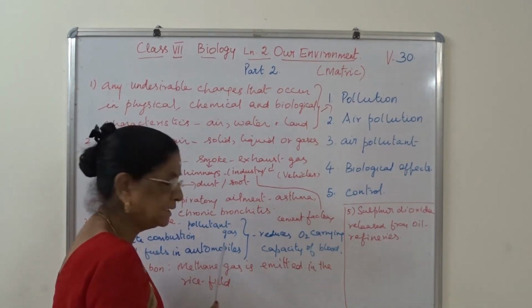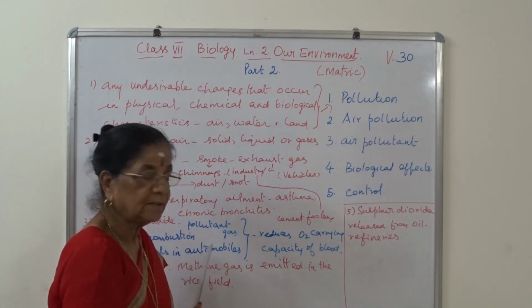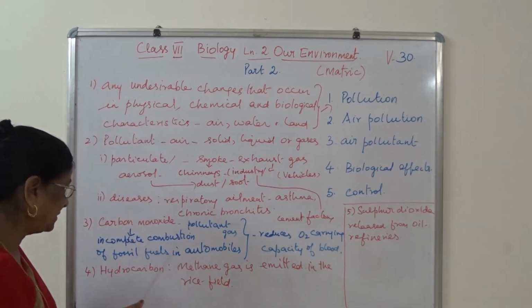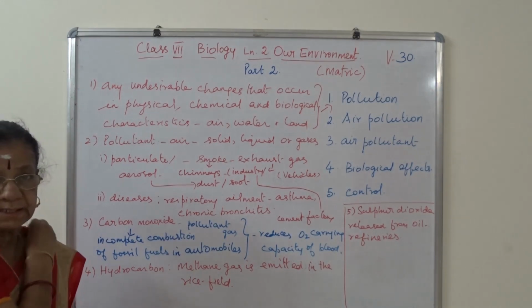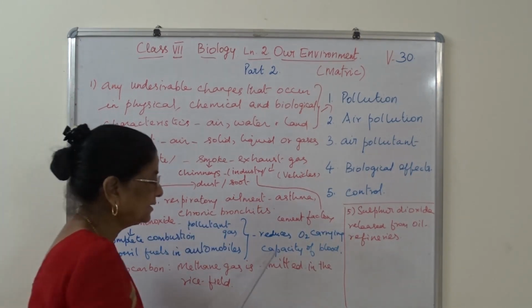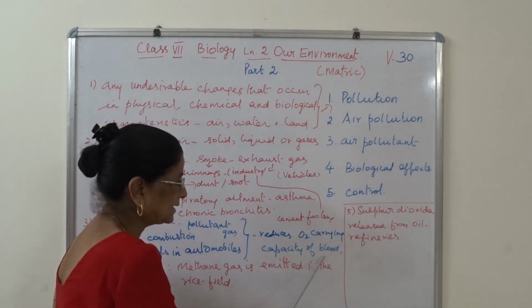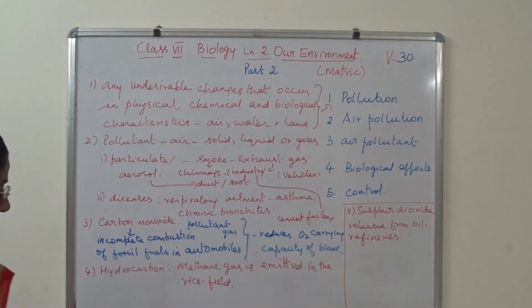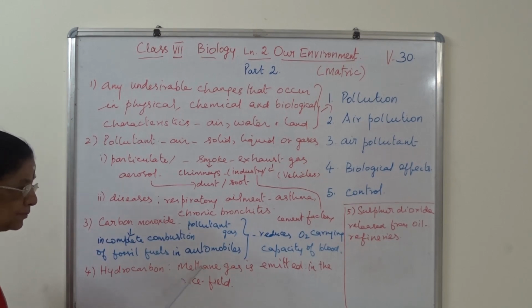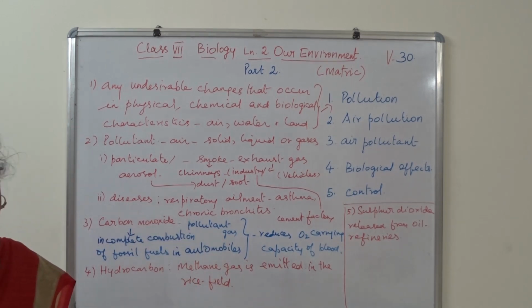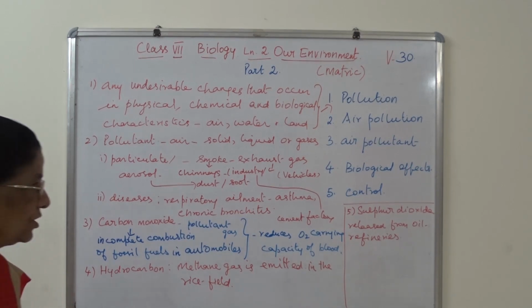When people inhale it, it reduces the oxygen carrying capacity of the blood. Then the fourth one is hydrocarbon, as methane gas is emitted in the rice field. That affects the growth of the rice field.